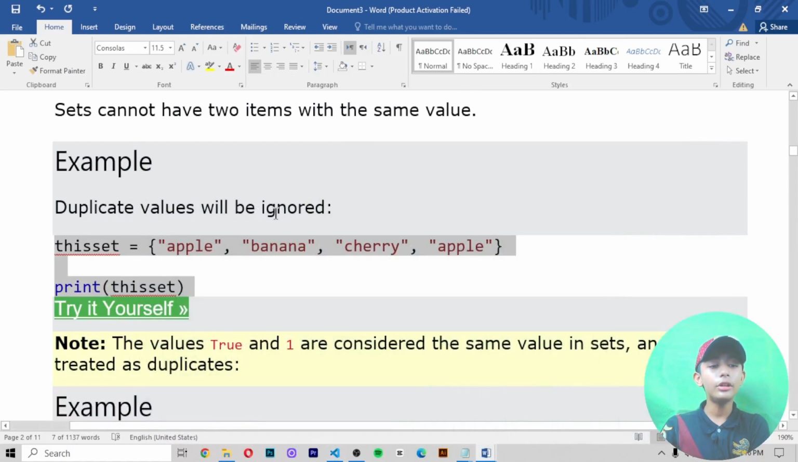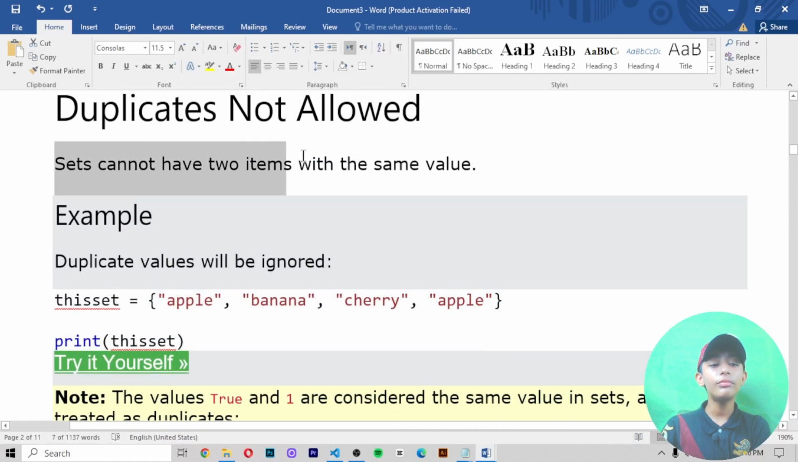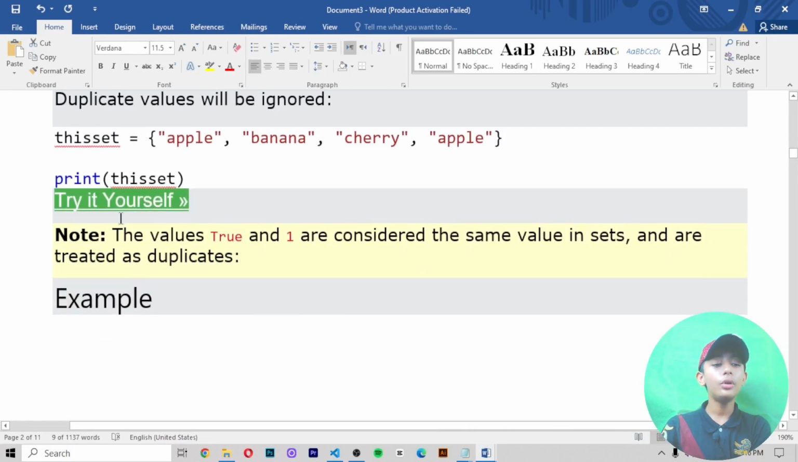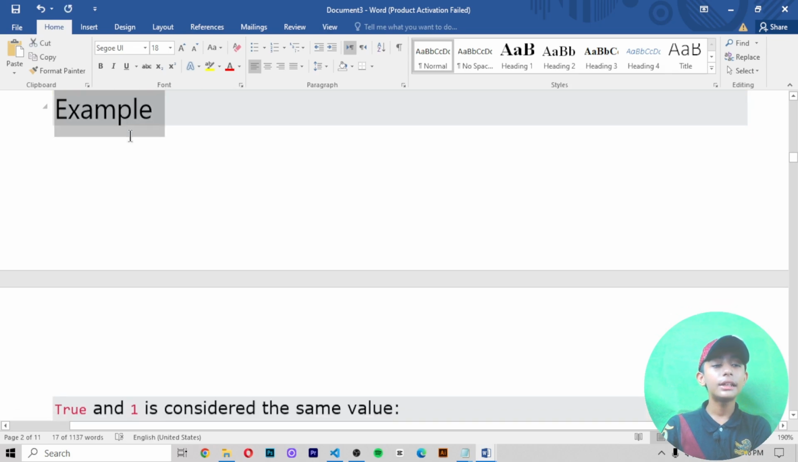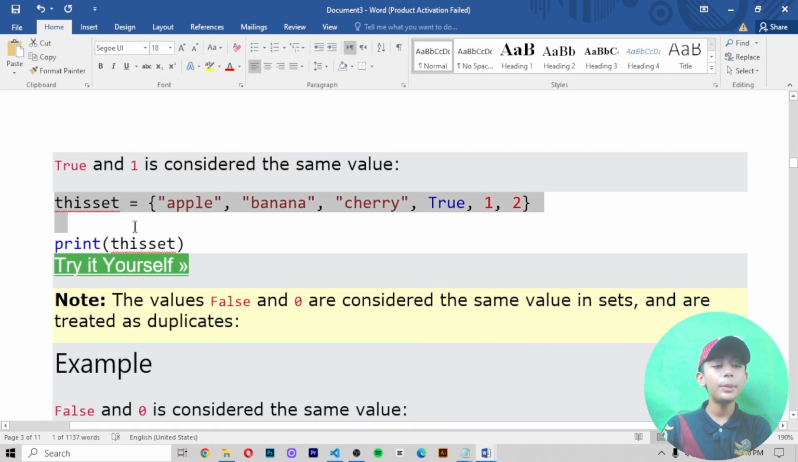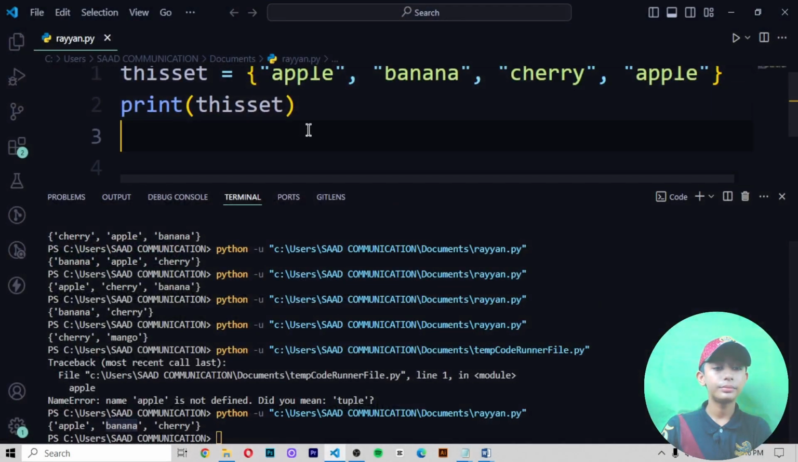Like I told you, sets cannot have two items with the same value. Note that the values True and 1 are considered the same value in sets and are treated as duplicates. In this example, True and 1 are considered the same value. Let me show you.